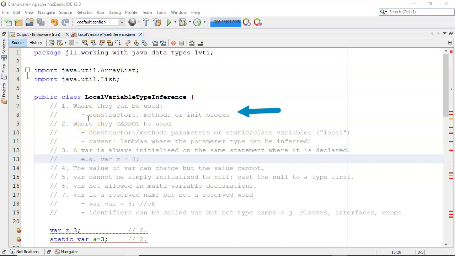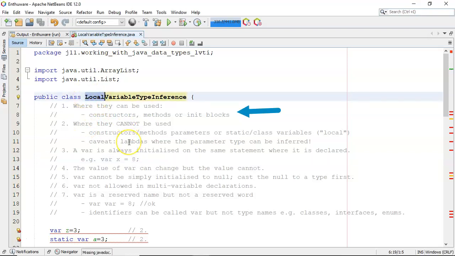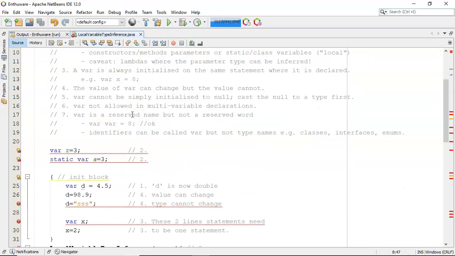Number one, where can they be used? Now remember, they're local. So they are inside blocks of code, like constructors, methods, or initialization blocks. So that's number one. Let's look down through the code.